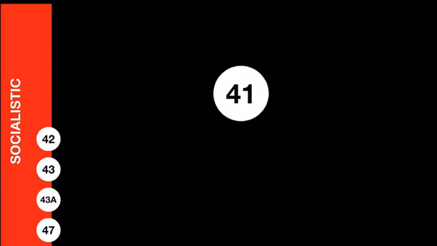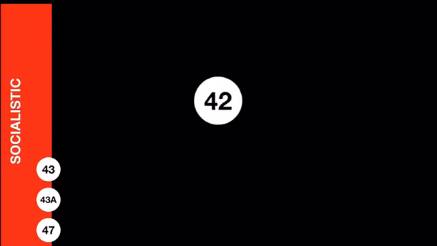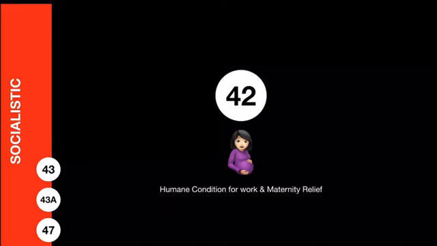Then comes Article 41. It says that the state should give the right to work, education and assistance in case of unemployment, old age, sickness or disablement, right. Article 42 says that the state should promote humane conditions for work and give maternity relief. Women working in any field should be given maternity relief.